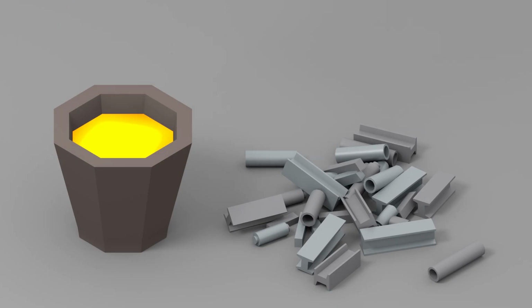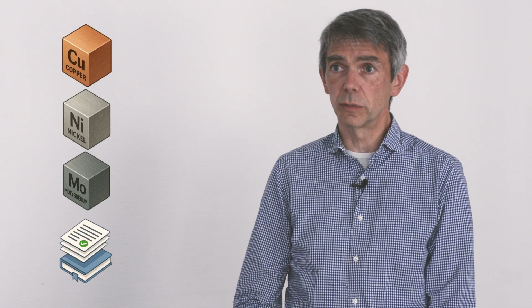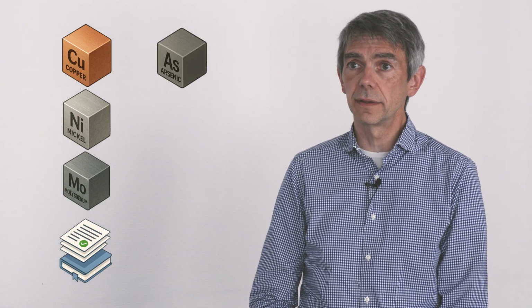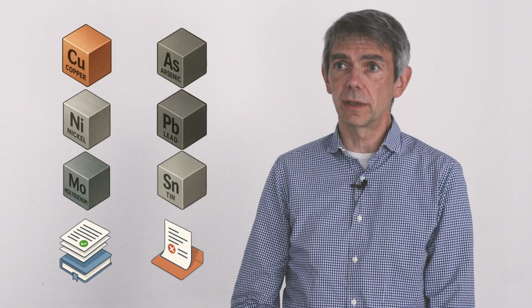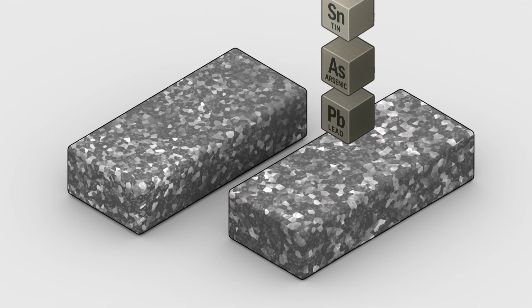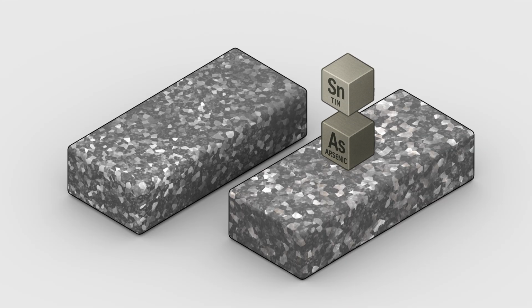The advantage of this method is that we do not need so much raw materials. The disadvantage is that we get more residual elements in the steel. Some of these elements are well known. You have elements like copper, nickel or molybdenum that are well documented, but some others are much less well known, like arsenic, lead or tin. For these elements, it's important that we determine if they lead to an increase or a decrease of the strength of the material and if they will embrittle the material.